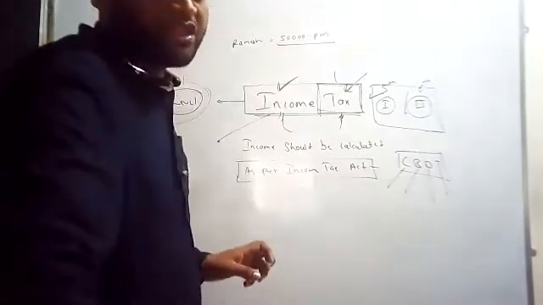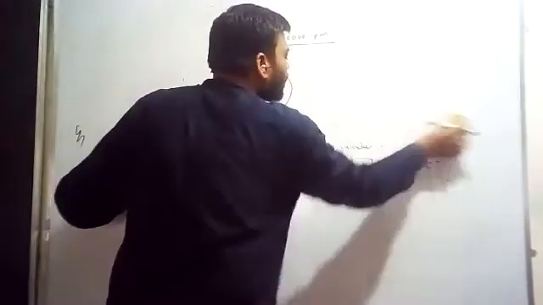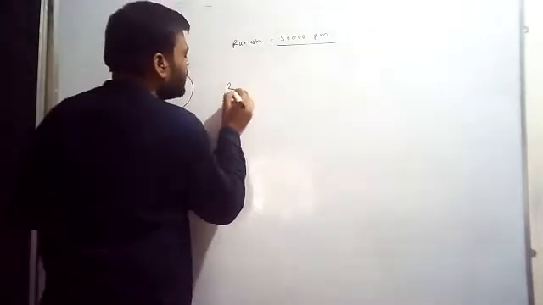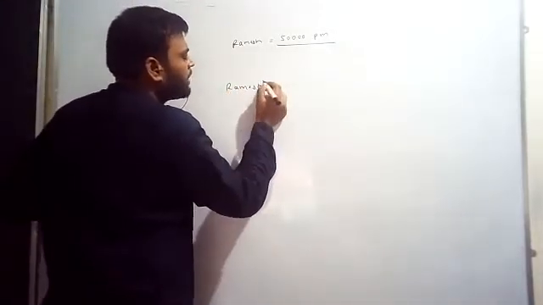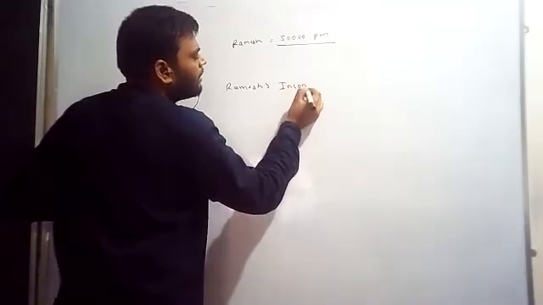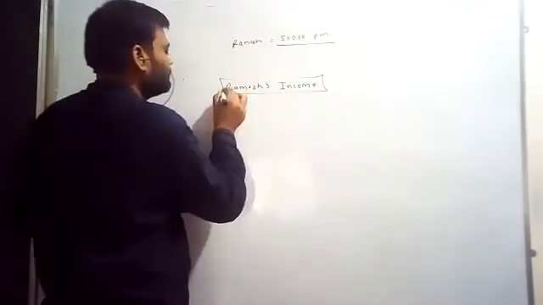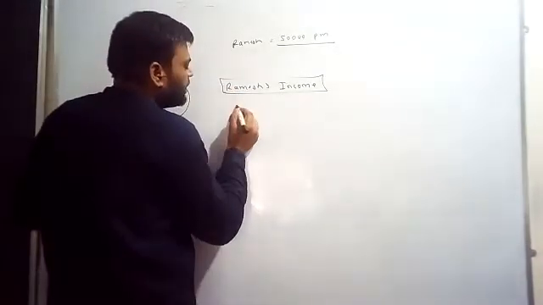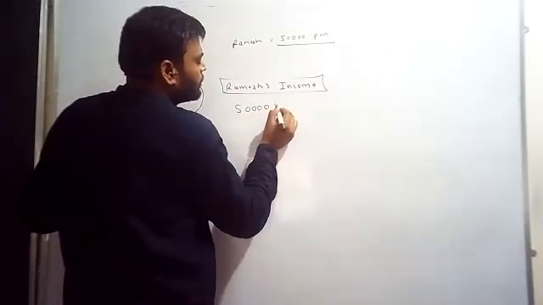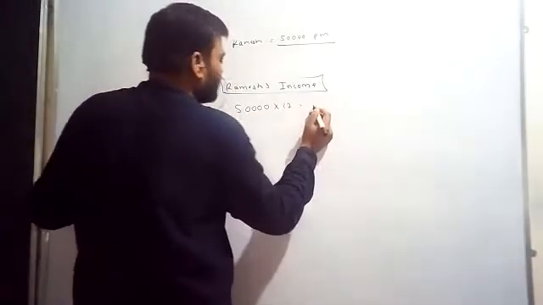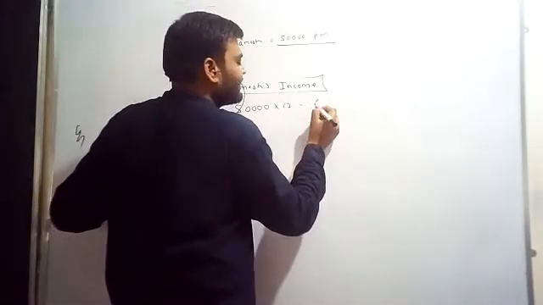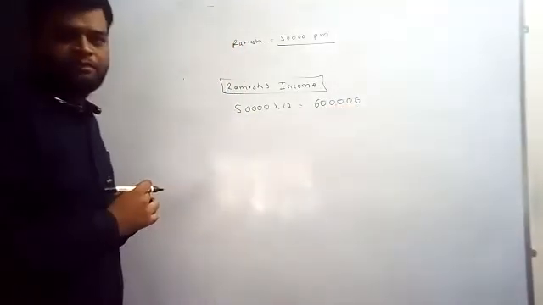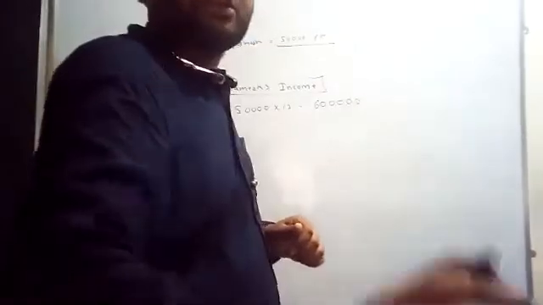As per your logic, what will be Ramesh's income? Monthly it is 50,000, multiplied by 12, that is 6 lakh. This will be the income, as per your logic.